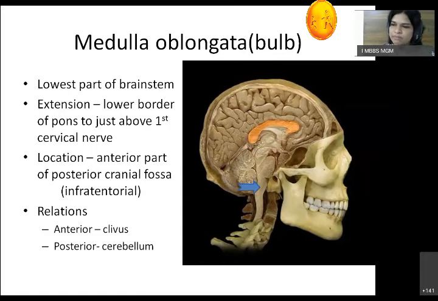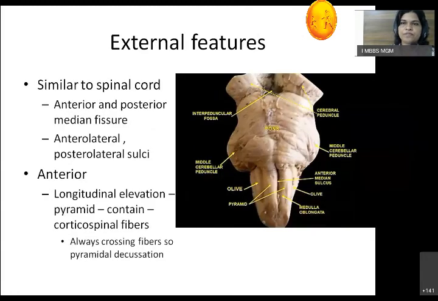Previously, the medulla was called a bulb. So any injury to the medulla, if it involves all four cranial nerves, will be called a bulbar paralysis. So this is how the specimen will look. Most of the time, if we want to remove the complete specimen, the midbrain will be cut because it is too deep into the cerebrum. And again, the spinal cord may not come as a part, or the complete medulla will not be cut during the specimen. So most of the time we are not able to see the pyramidal decussation.